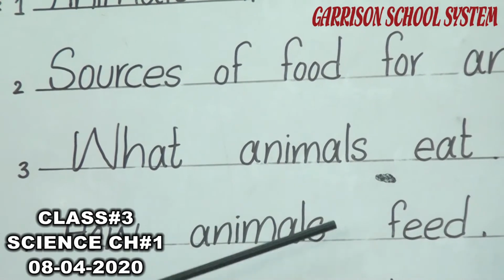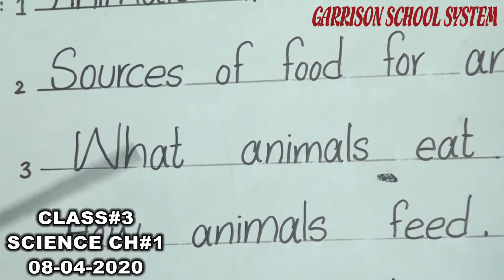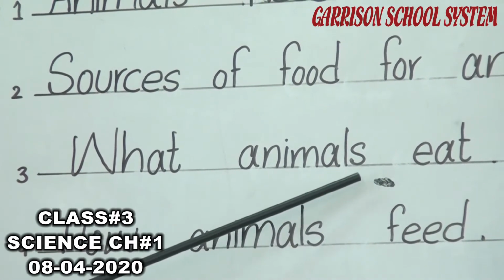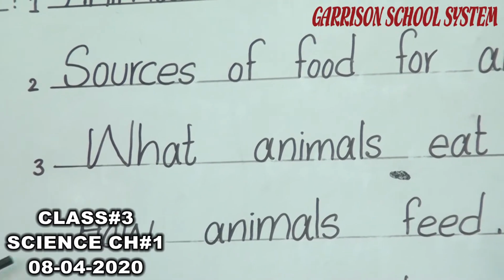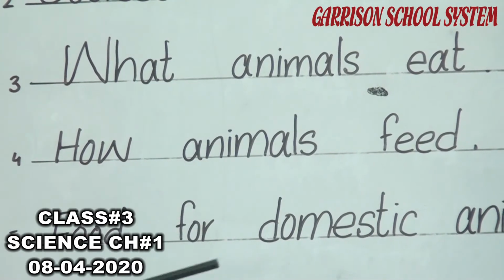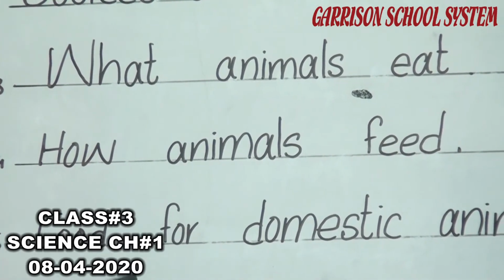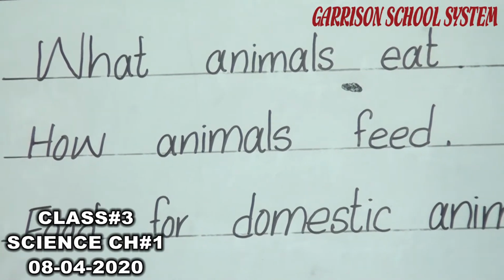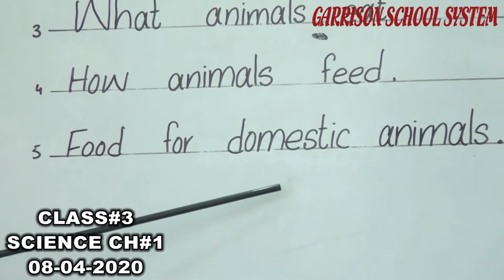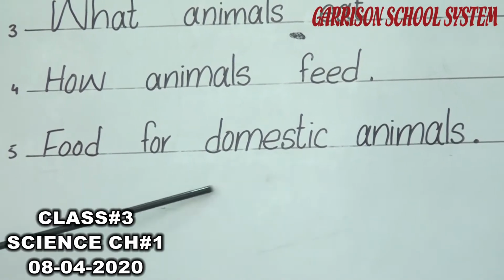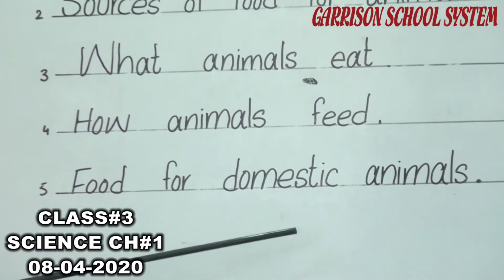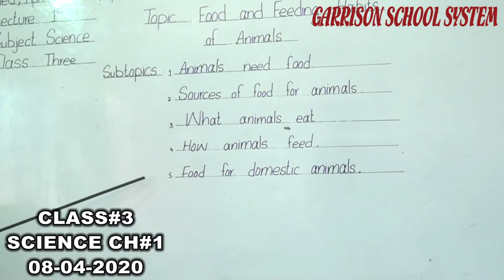You know that there are different types of animals and they eat different types of food. So we want to know which type of animals eat which type of food. Number 4 point is how animals feed. Different animals eat different types of food, so they have different eating styles. Number 5, food for domestic animals. In class 1 and class 2, you read about domestic animals. So now we have to focus on which type of food we have to give to domestic animals. Understand, these are the 5 points which you have to focus on in this chapter.